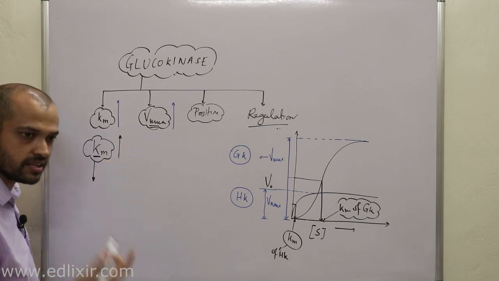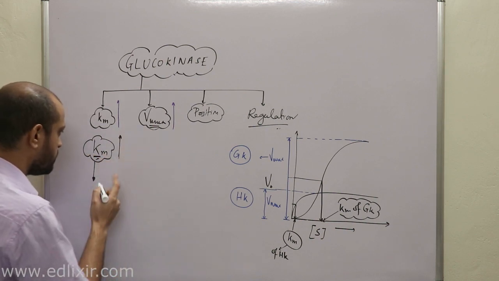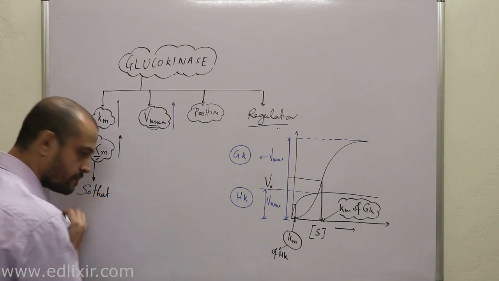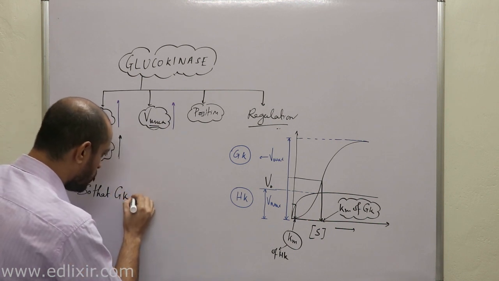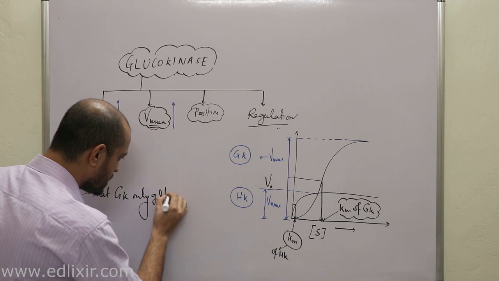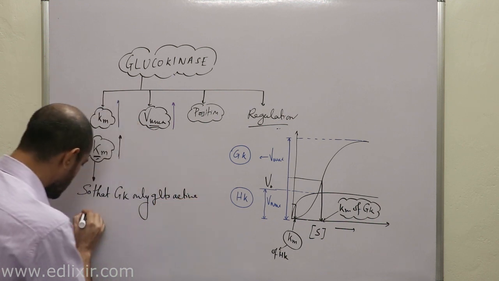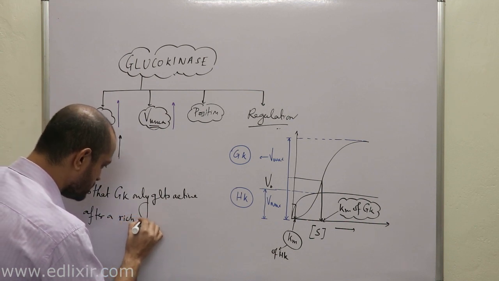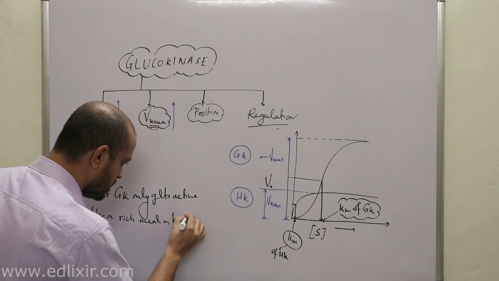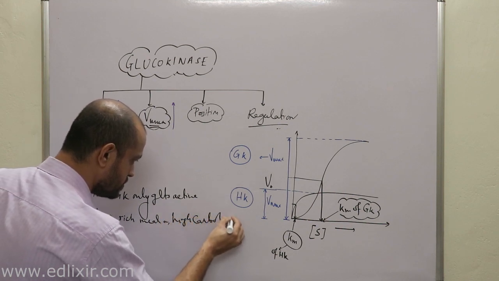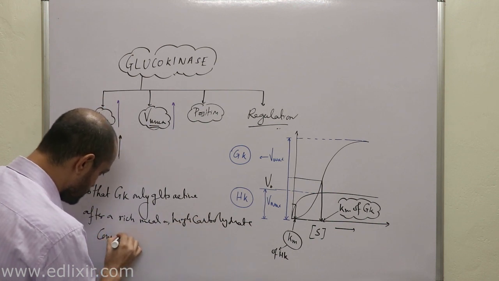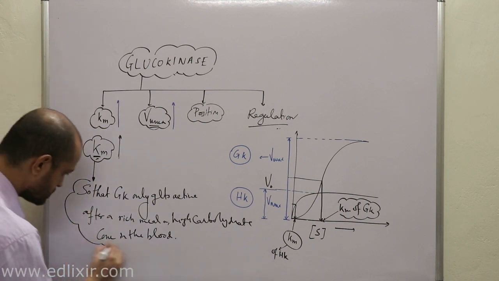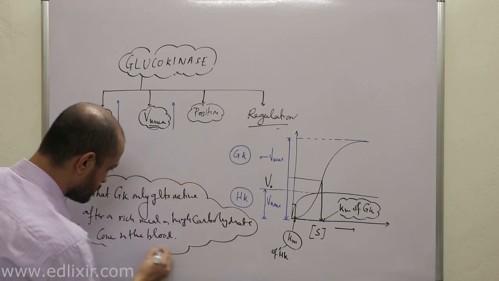The answer to this question is that the Km of glucokinase is really high so that glucokinase only gets active after a rich meal or high carbohydrate concentration in the blood. Clear? This is a very important part.